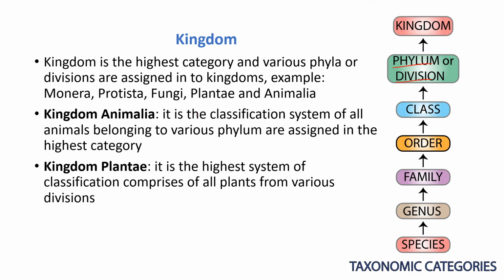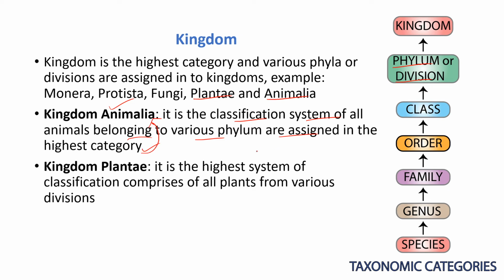In this slide we are going to discuss only kingdom Plantae and kingdom Animalia. Different types of animals are placed into kingdom Animalia. It is a classification system in which all animals belonging to the various phyla are assigned into the highest category, known as kingdom Animalia.